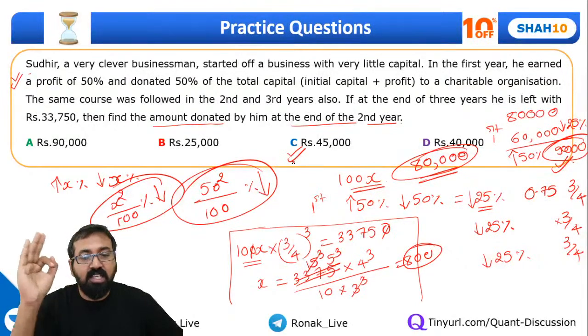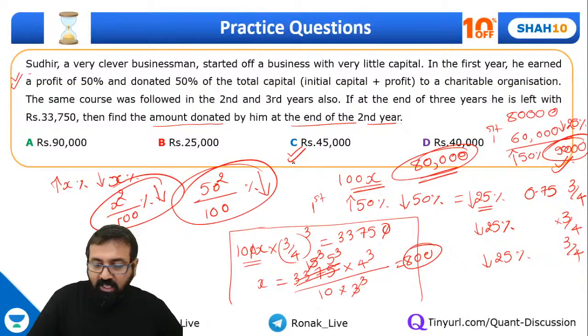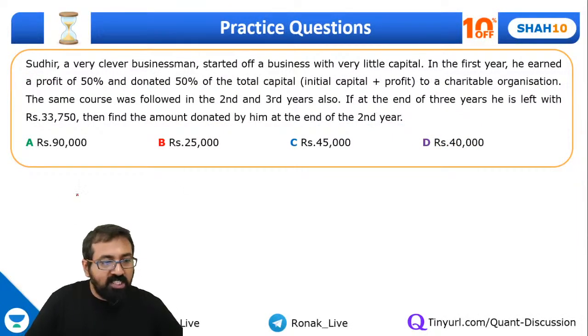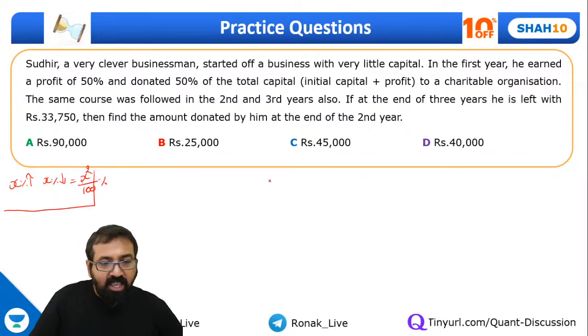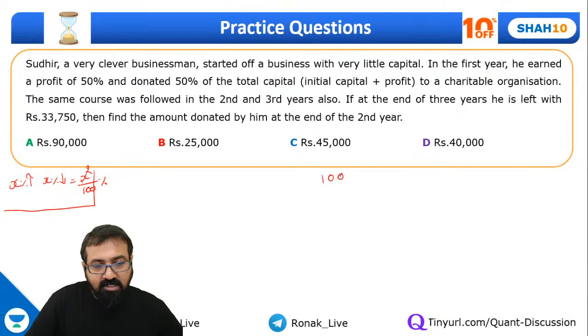The answer is 45,000. So once again, if I want to explain the complete thing, the first point that you should remember is this. If you increase a value by X percentage and subsequently decrease it by X percentage, net percentage change will be X square upon 100 percentages, right? And then we started with 100X.